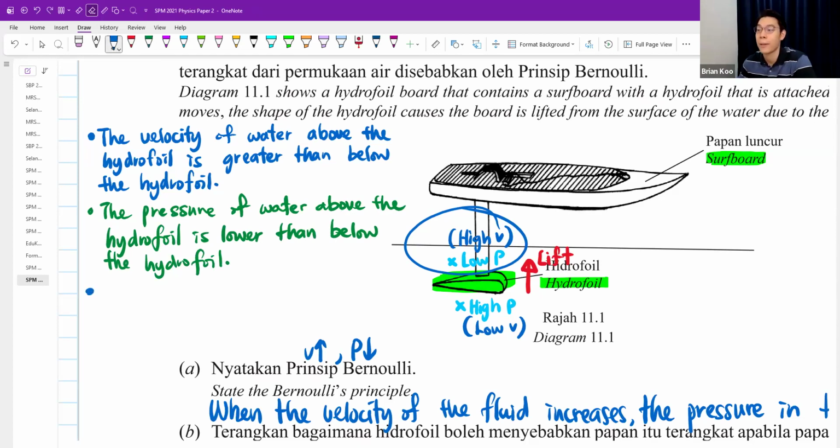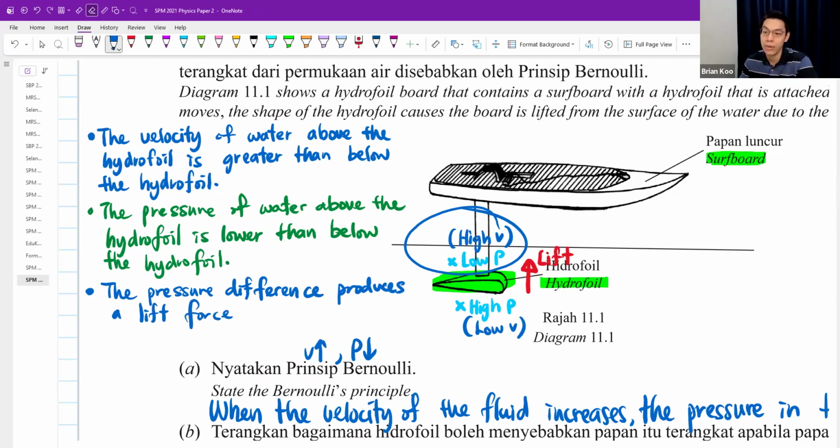Because of this, you get a pressure difference. The pressure difference, you can say between the top and bottom, but pressure difference produces a lift force. Because you already say one higher, one lower pressure, pressure difference produces a lift force. A lift is the proper name. We don't call it buoyant force. This is called lift force.